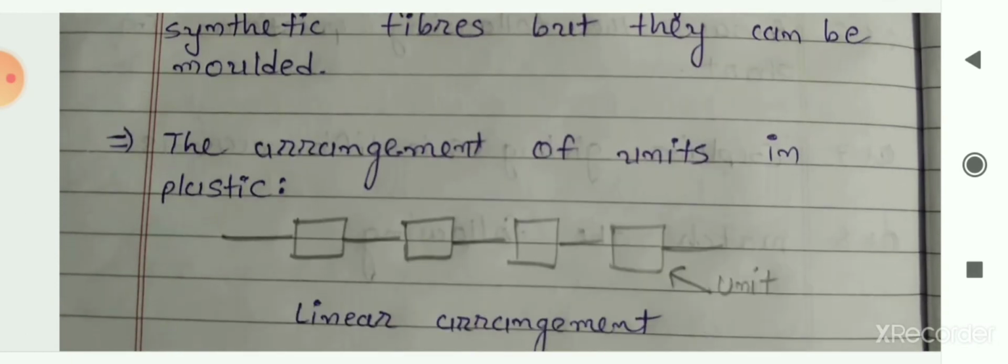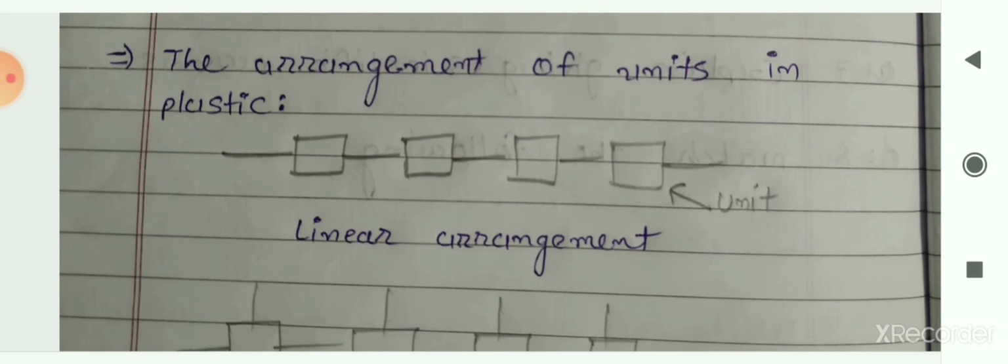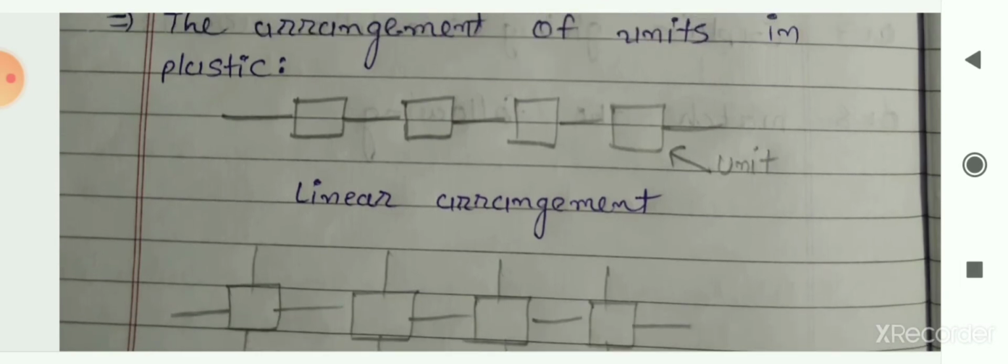So the arrangement of units in plastics, the first type is linear arrangement. Here it is shown to you: in a linear arrangement the units are joined one after the other, linearly, in one line. Here the square boxes represent the units. So they are joined linearly. This kind of arrangement is there in the plastic.